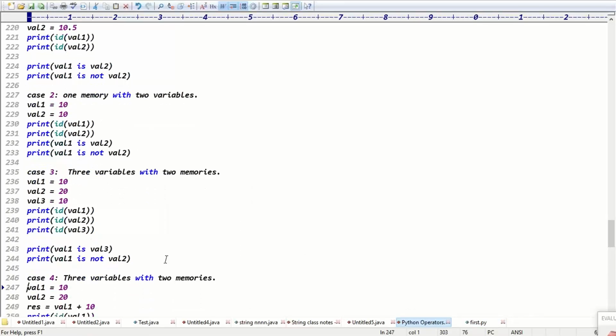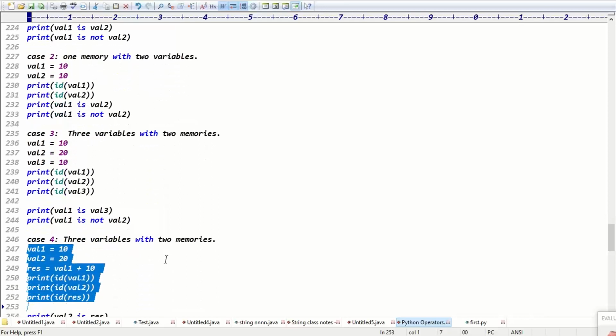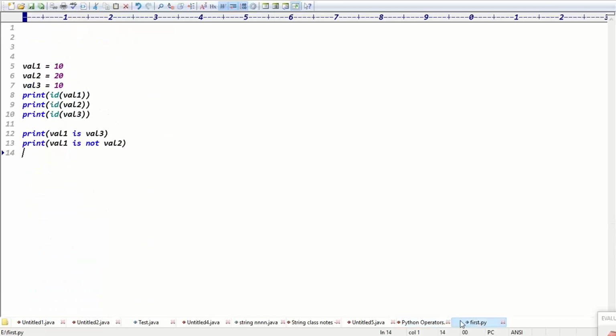It's case 3. And if you go for case 4, tell me, guys, how many variables with how many memories? Three variables, three memories.